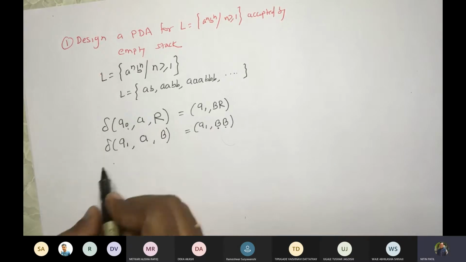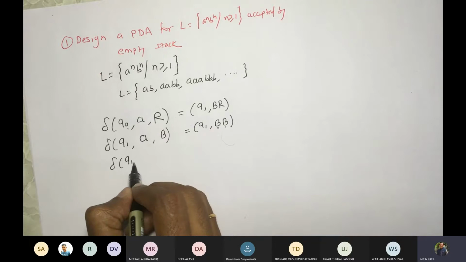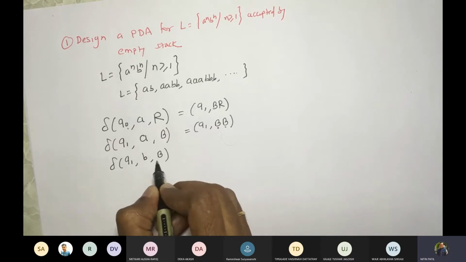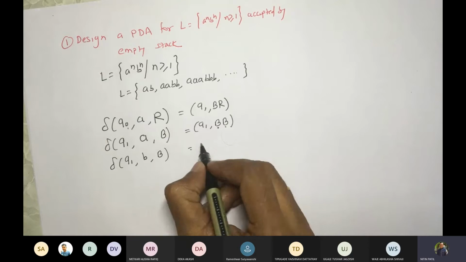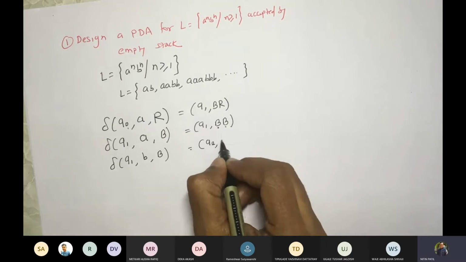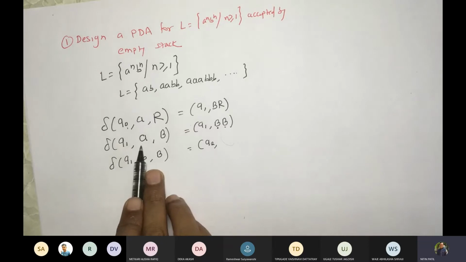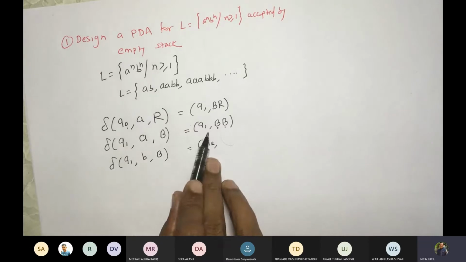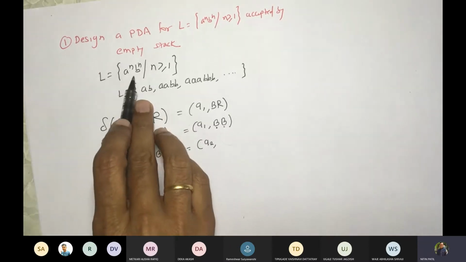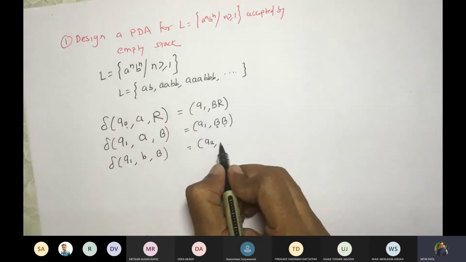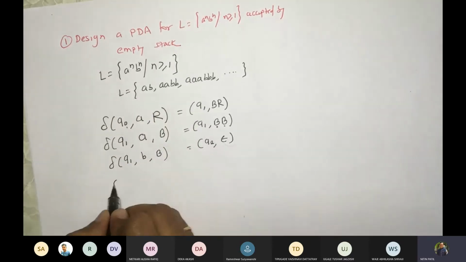Now we are in Q1. On the tape we got B, and if the top of the stack is B, then our pop operation will start. If you get A, it will start doing this again. But after the A's are over, no A should occur once the first B occurs. That's why we change the state: Q2 epsilon.